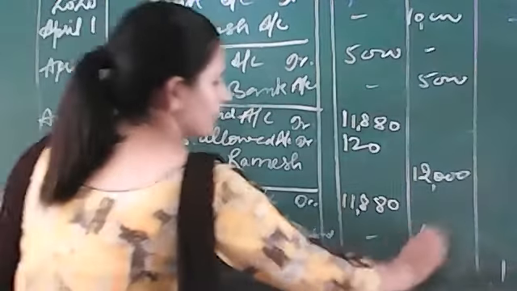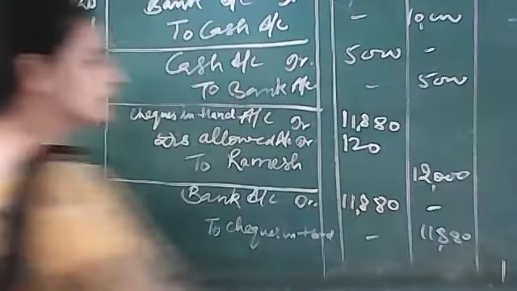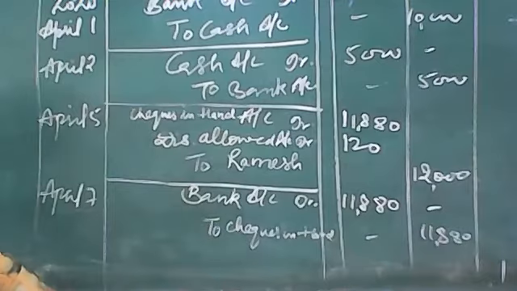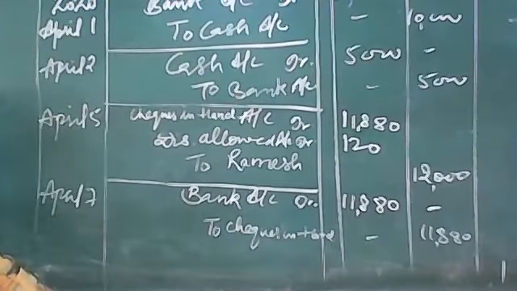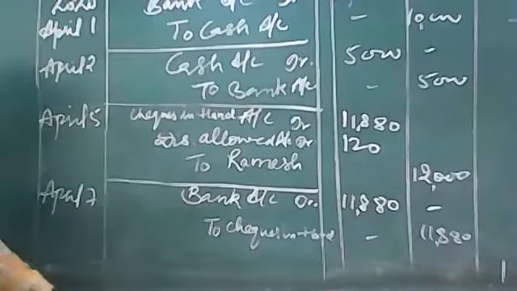Clear? Done. So next time please be careful and check in advance whether the check is being deposited on that day or on some other day. Clear?